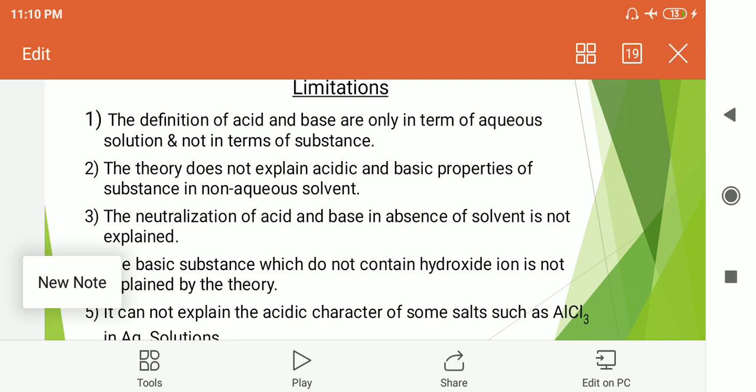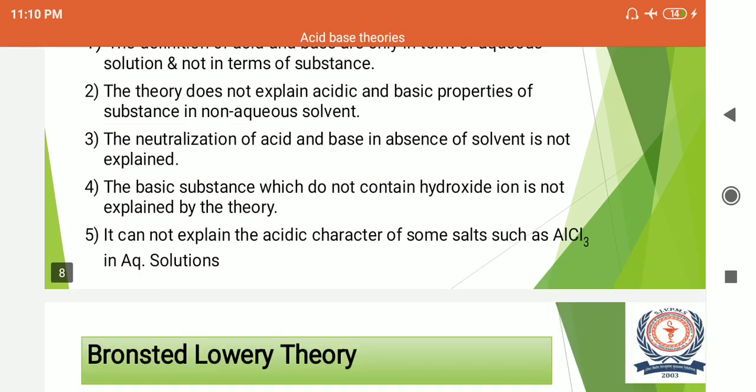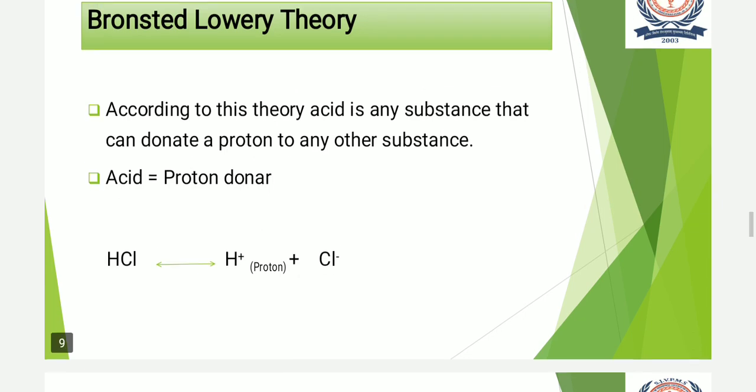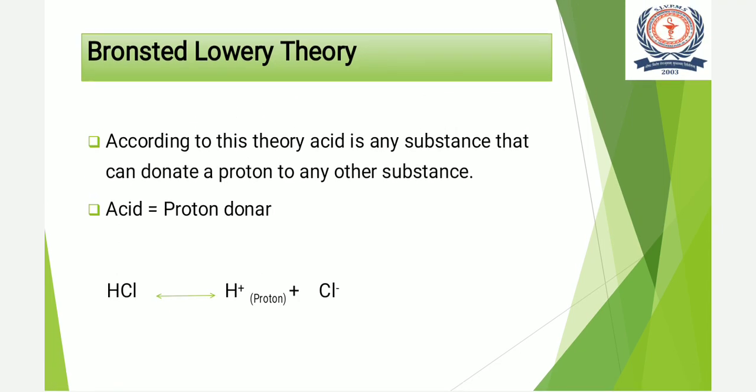So to overcome the limitations of Arrhenius theory, new scientists proposed a theory, that is Bronsted-Lowry theory. So this is the new theory. According to this theory, acid is any substance that can donate a proton to any other substance. So we can say that acid is nothing but a proton donor. Here, when hydrochloric acid gives H plus and Cl minus ion, it gives a proton. So it is called an acid.